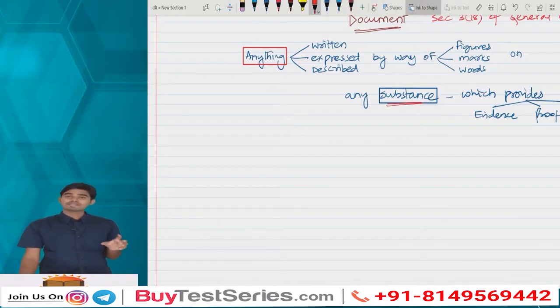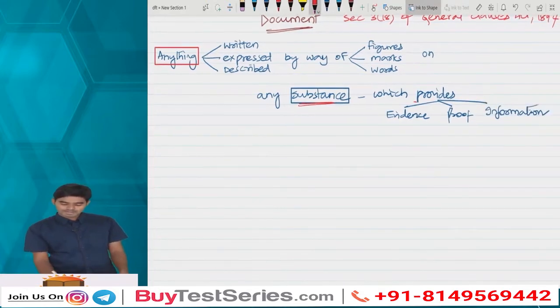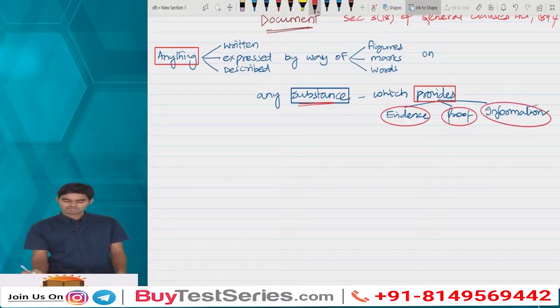Very important, any substance it may be. Not compulsorily a paper, any substance which provides evidence or proof or information, then that substance will become a document as per the General Clauses Act.